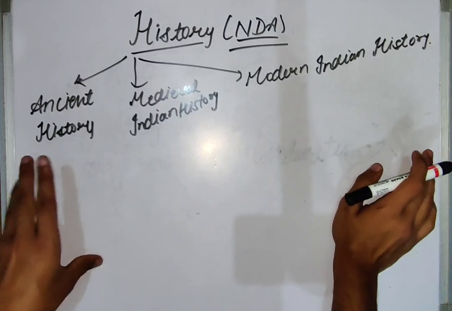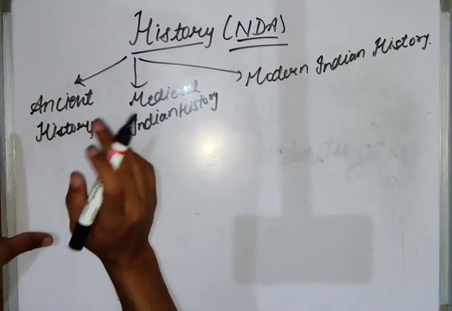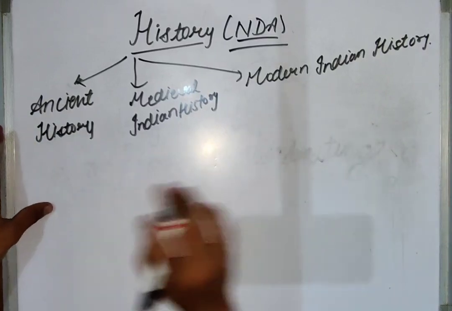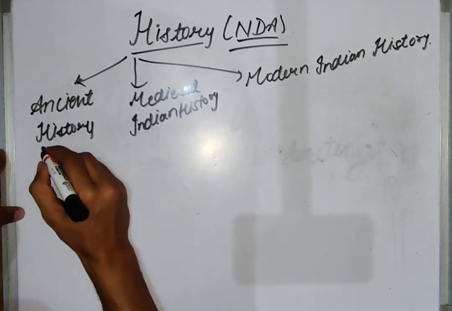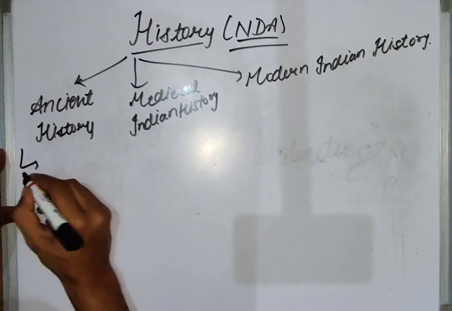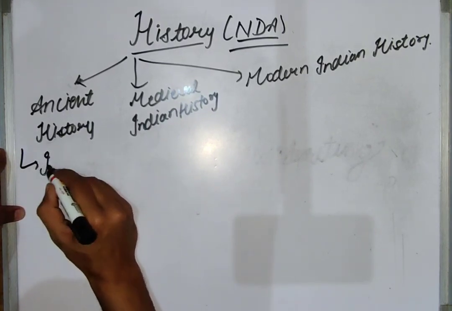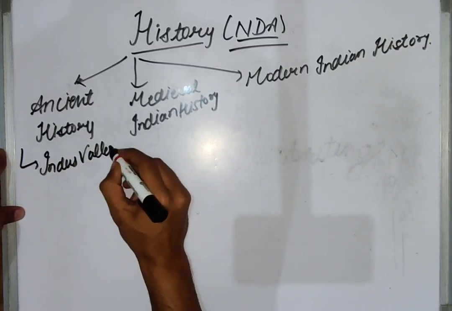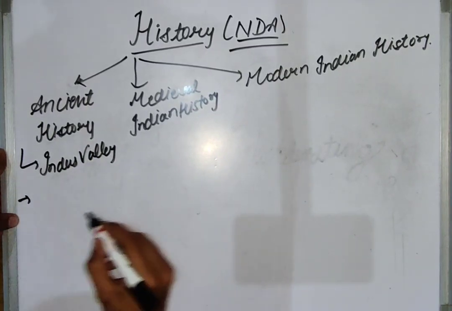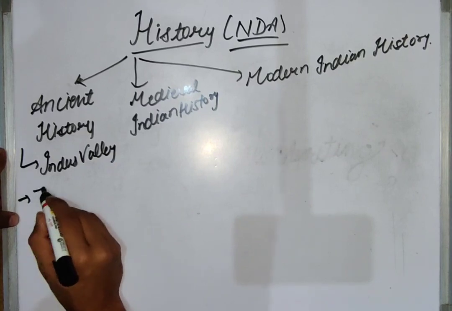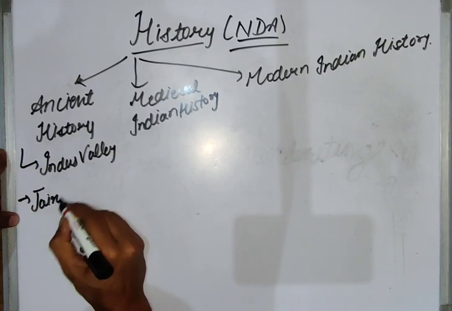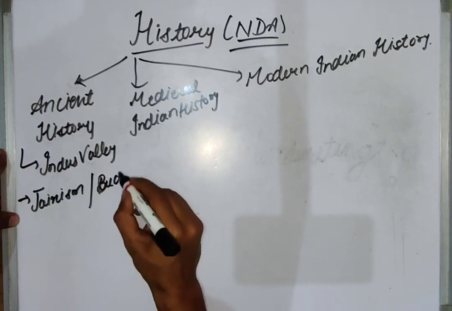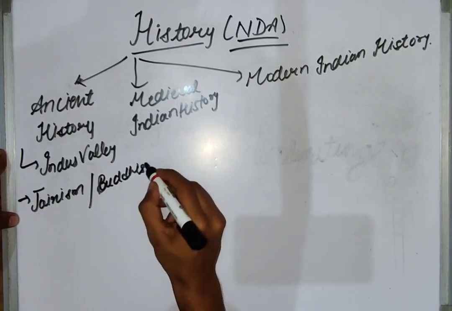Now let's first of all read about ancient history. What comes in the category of the ancient history? Under ancient history there comes the Indus Valley civilization, Jainism and Buddhism. We need to read about Jainism and Buddhism in the Vedic age as well.